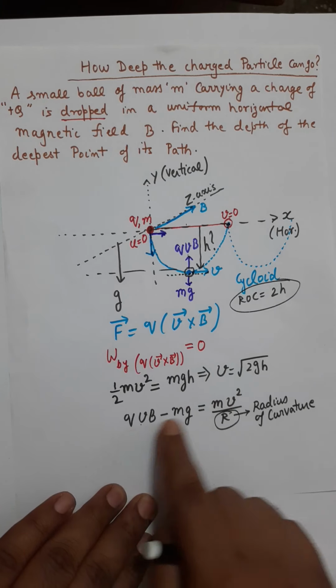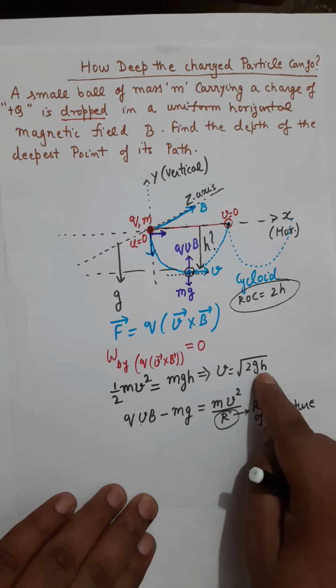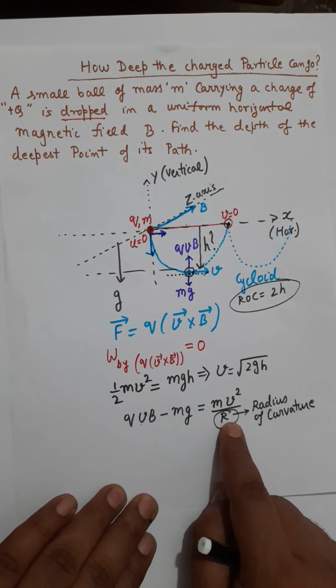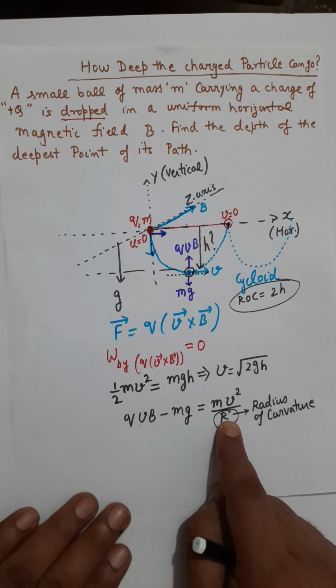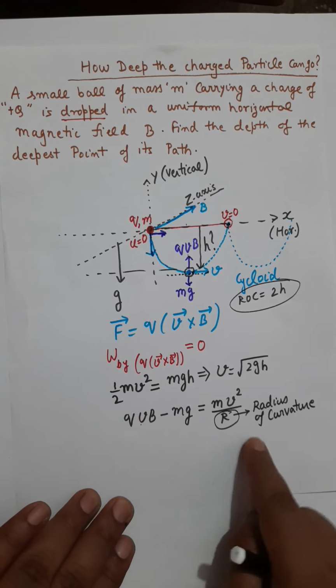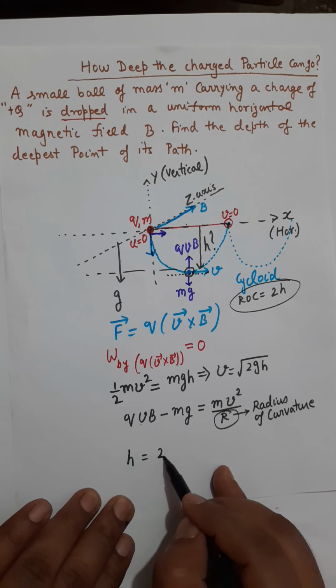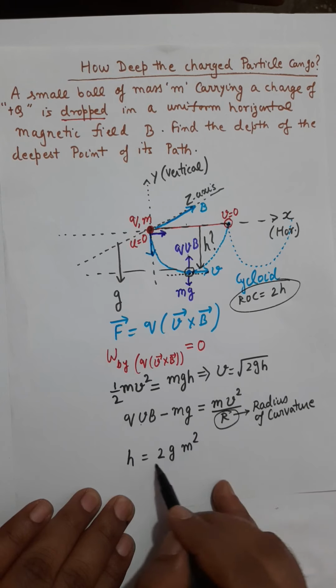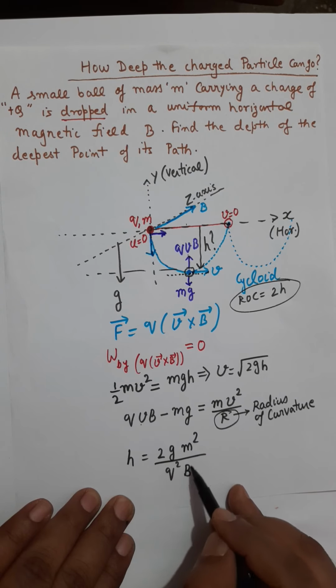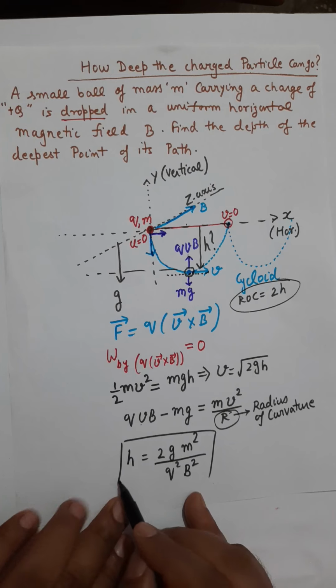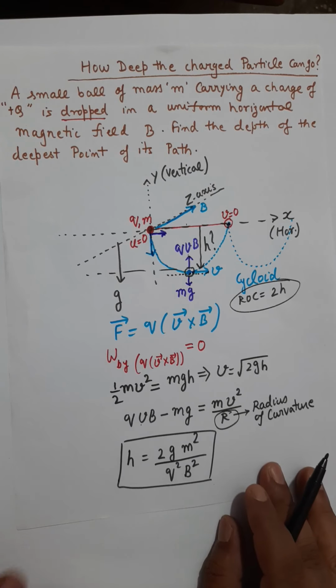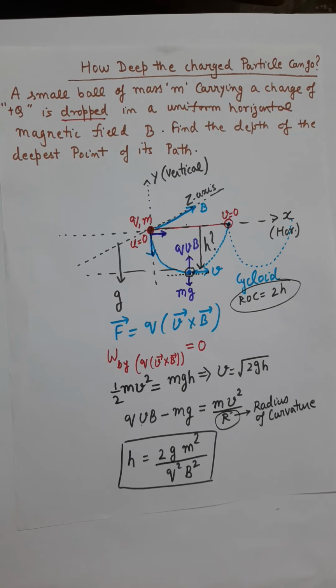Then you simplify this equation, and you get h equals 2g m square over q square B square, right? This is the answer. This is the maximum depth the particle can go in this combination of magnetic field and gravity.